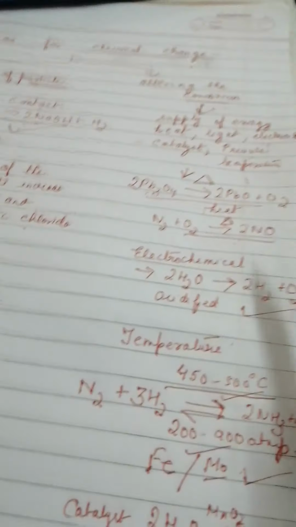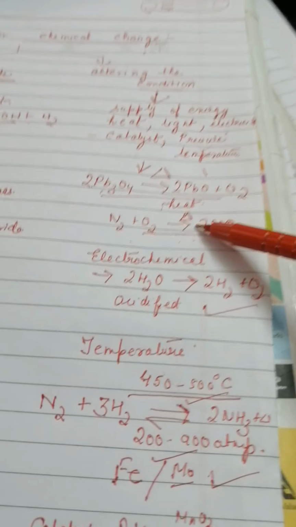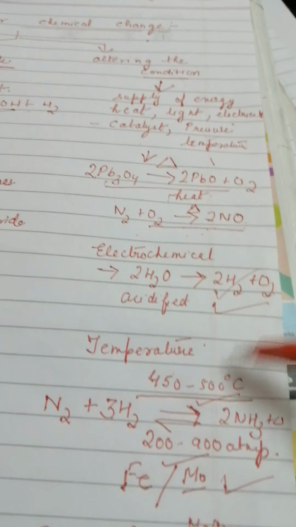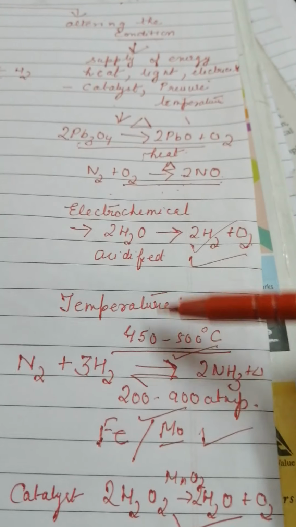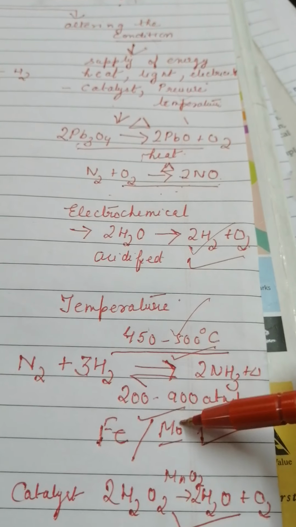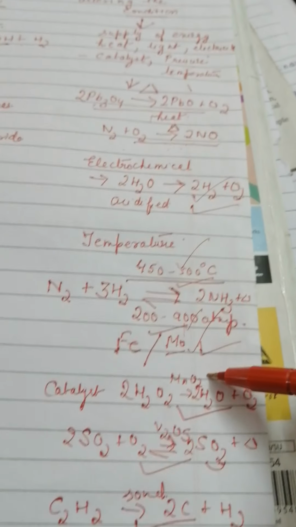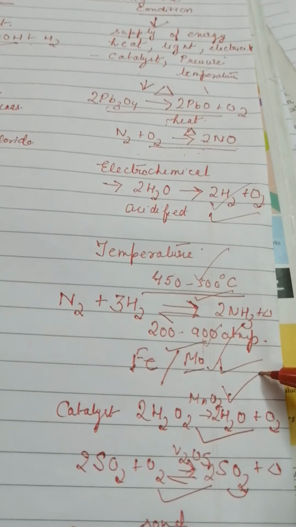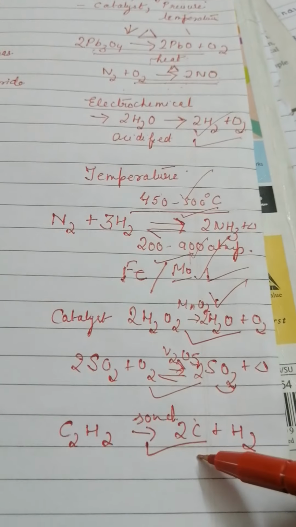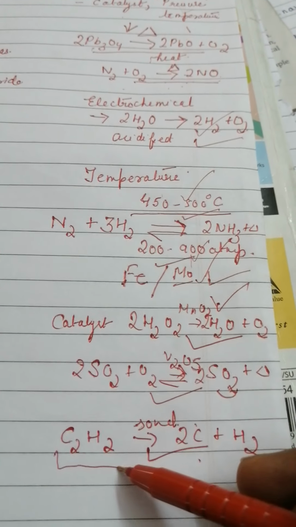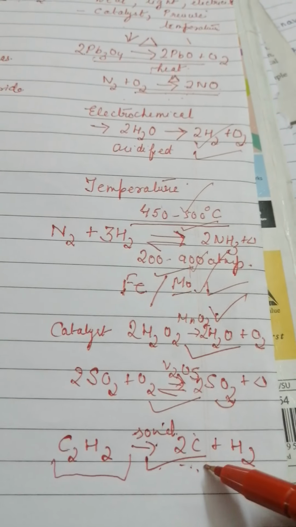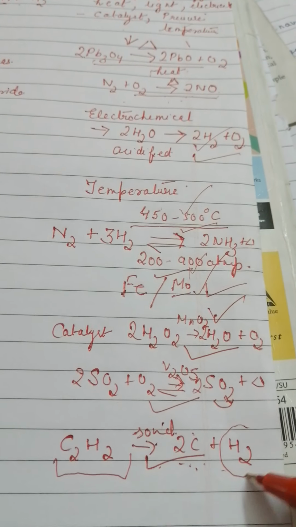the sound energy. And then we talked about this example where the heat energy is used, this is an example where the electrical energy is being used. Then we have a reaction example which has all the conditions required. There is a temperature, there is pressure, there is a catalyst. And here again we have the decomposition of hydrogen peroxide, where the decomposition happens in the presence of manganese dioxide. And then we have the last one, an organic compound, acetylene, C2H2. In the presence of sound, it decomposes to give you 2 atoms of carbon and a hydrogen molecule. Thank you.